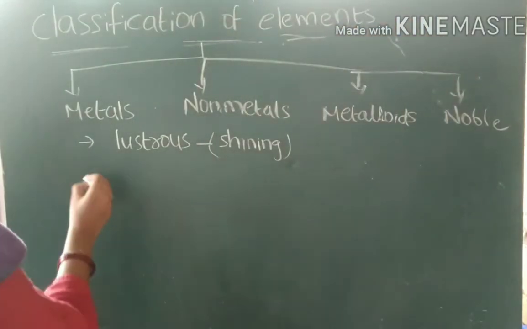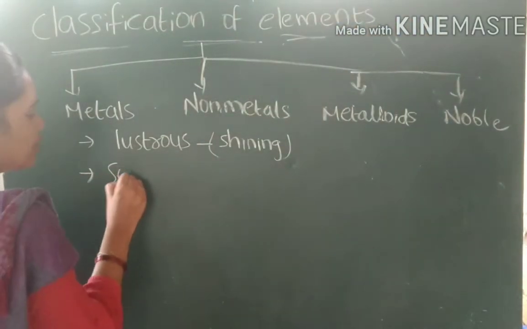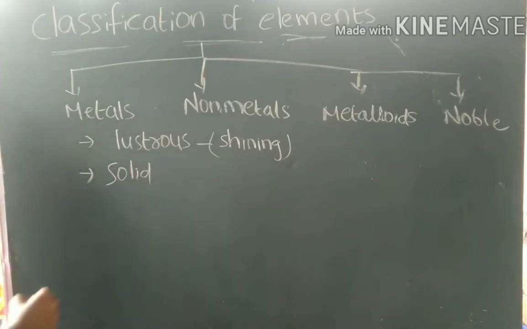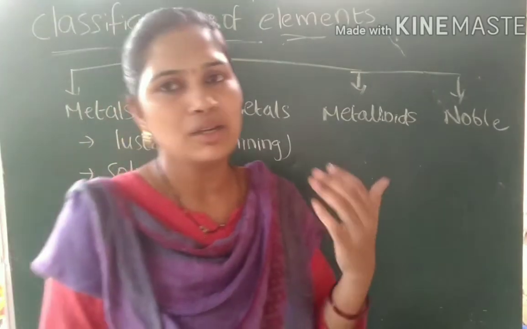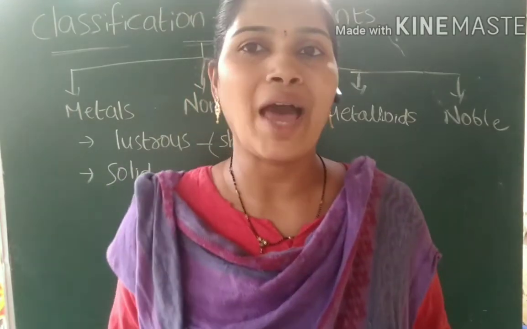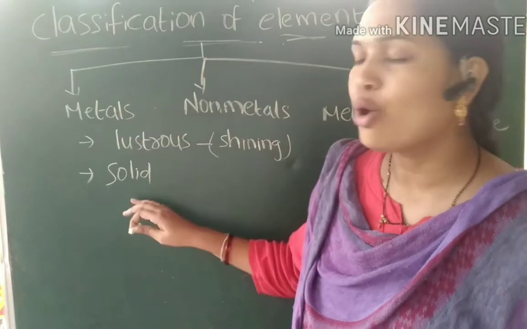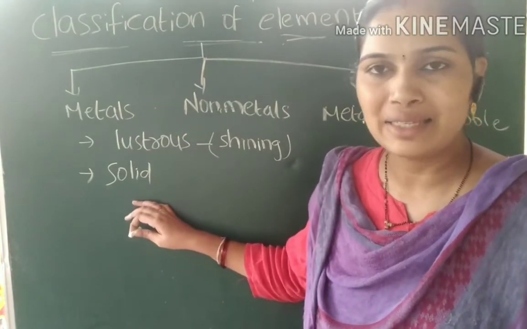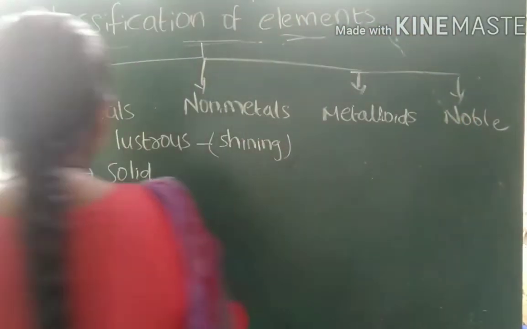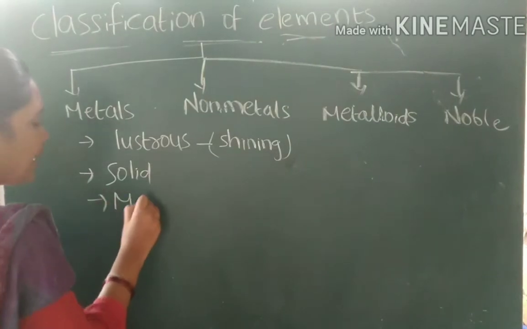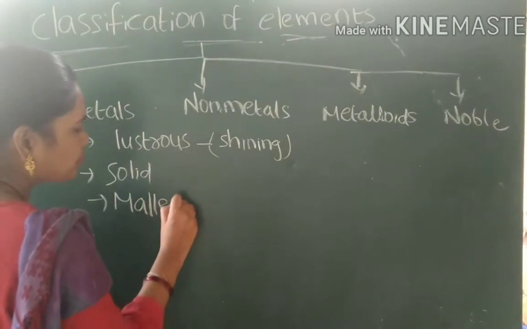Coming to the second property, metals are present in solid state at room temperature. That means almost all the metals are present in the solid state, but we still have some exemptions that we will see later. And metals also have the malleability property.